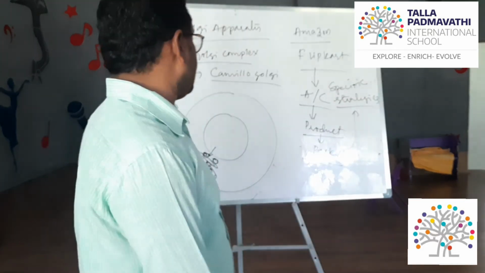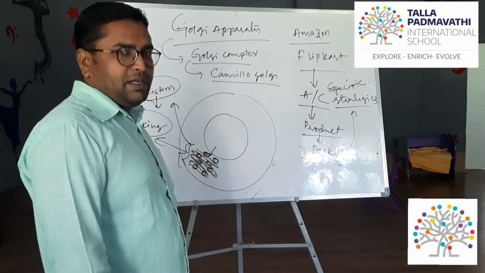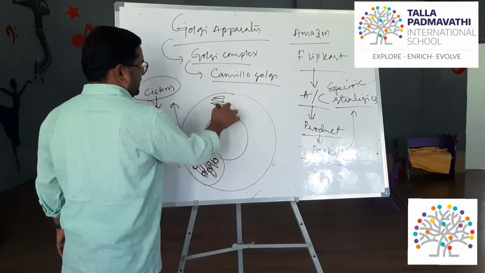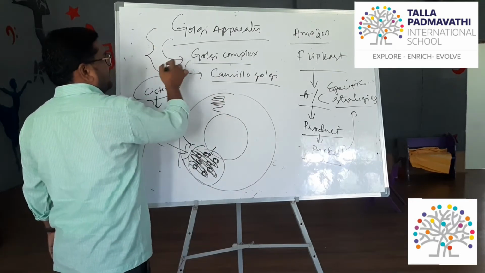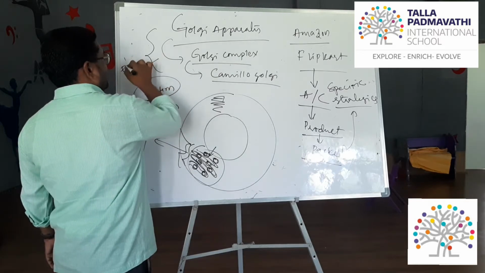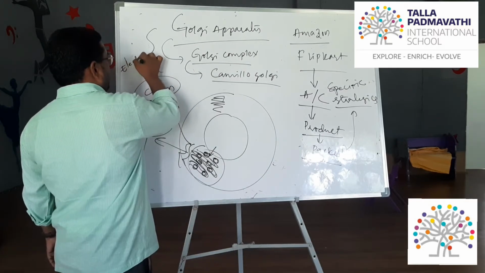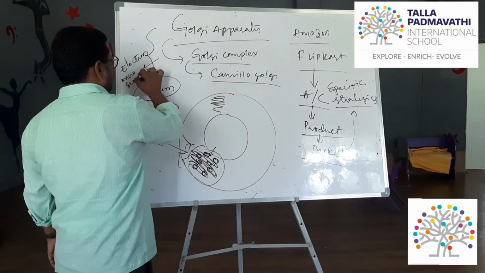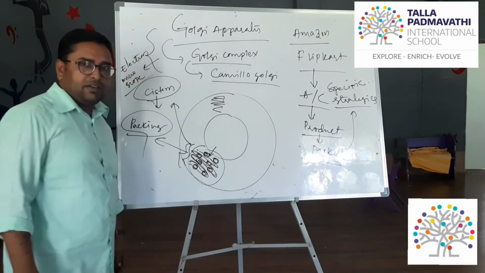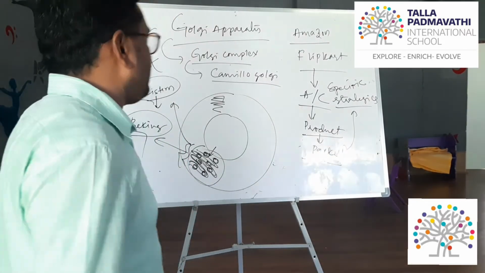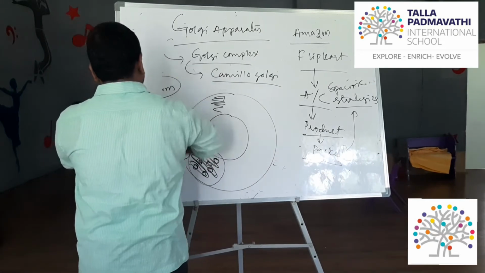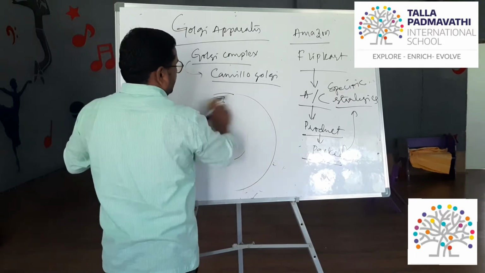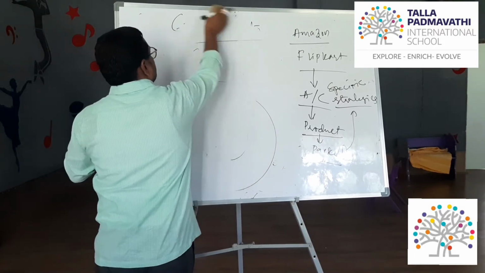These are the major things you have to remember. Not only one Golgi is present, many Golgi are present. All the cell organelles we are discussing now can be observed only through the electron microscope, as they are very small in size. Now let's understand another important cell organelle, the lysosomes.